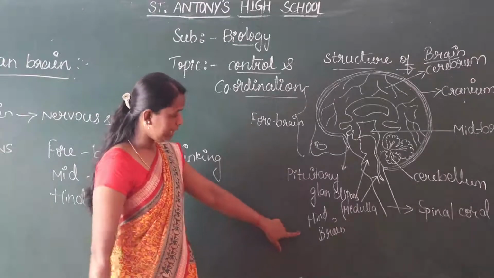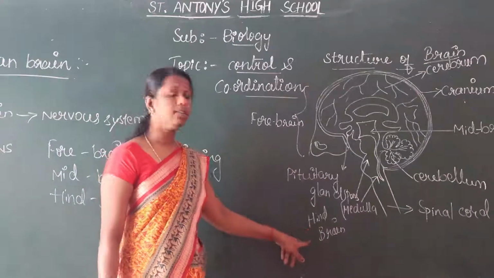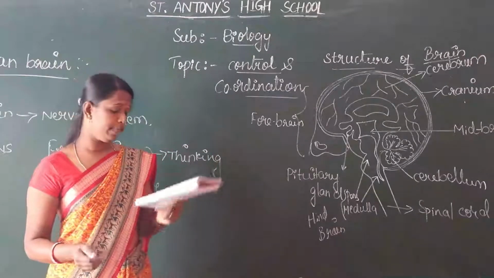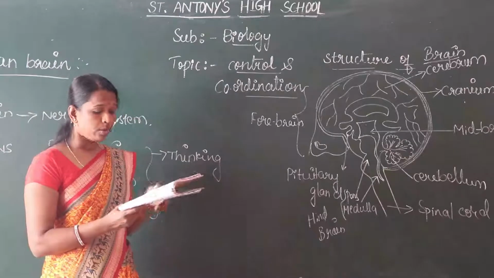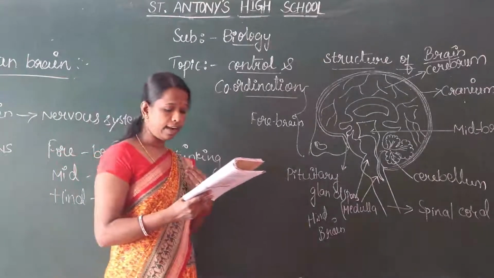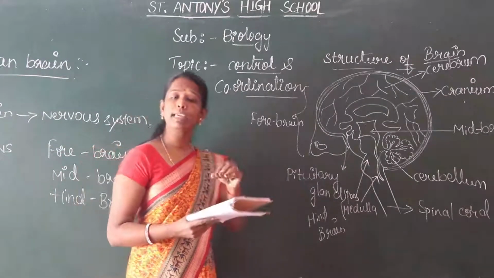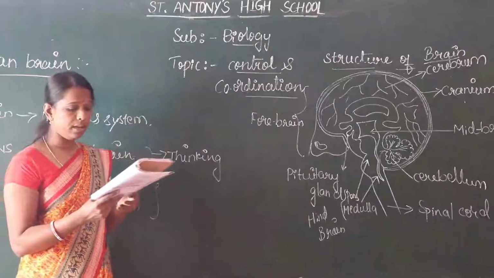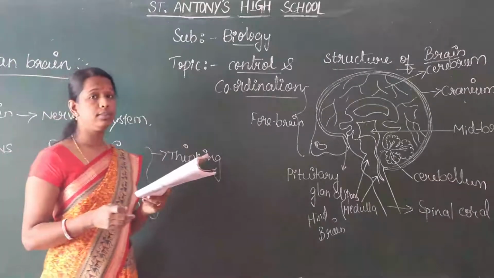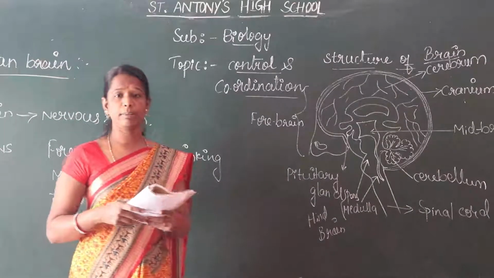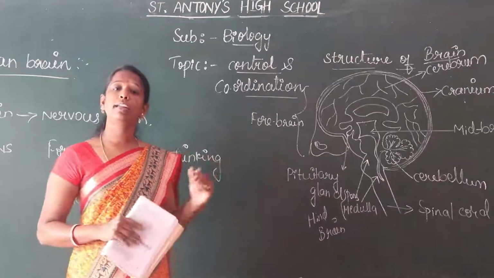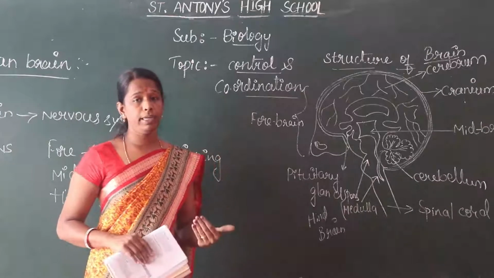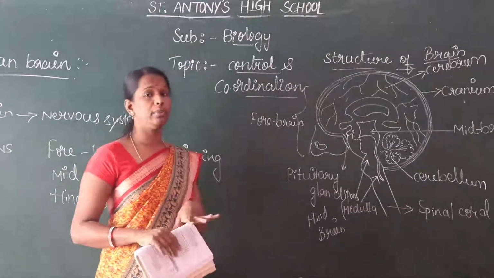Salivation is also controlled by the hindbrain. So these are the involuntary actions. Which are the involuntary actions? Salivation, blood pressure, heartbeat, vomiting. These are the involuntary actions.